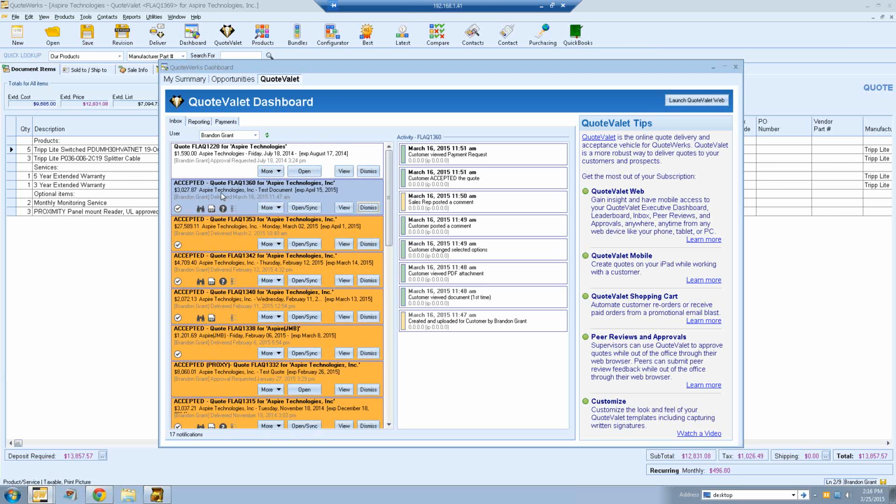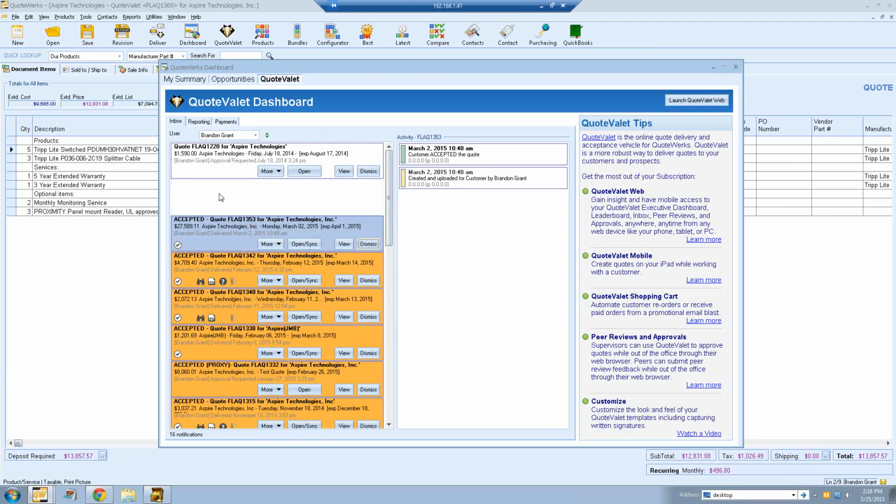And like I said, once you've reviewed the information, you can dismiss it from your inbox, and it'll be removed from that inbox. The next time your customer goes to the document, you'll receive a new notification here. So every time the customer visits the quote, you'll receive a notification, or if they change something on the quote, you'll receive a notification. We send email notifications for what we call the major events in QuoteValet.